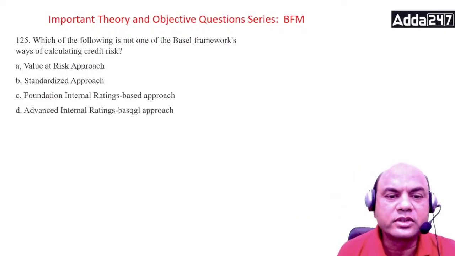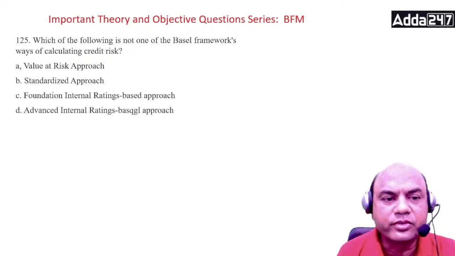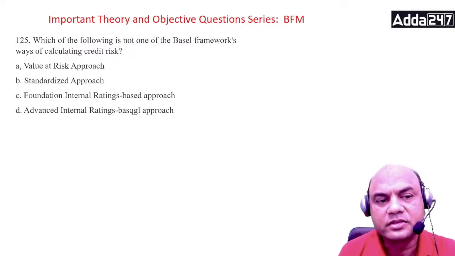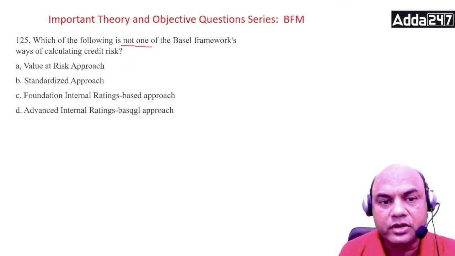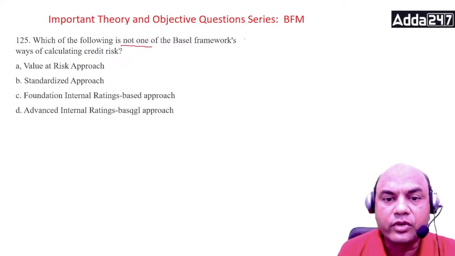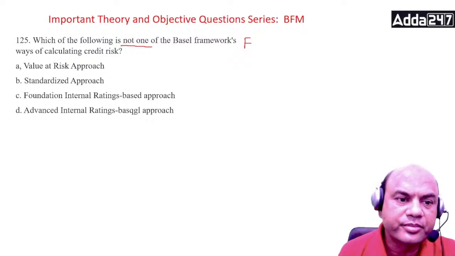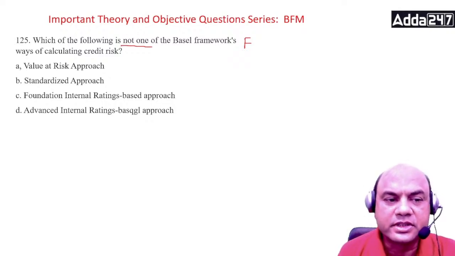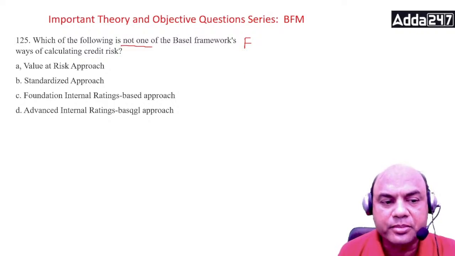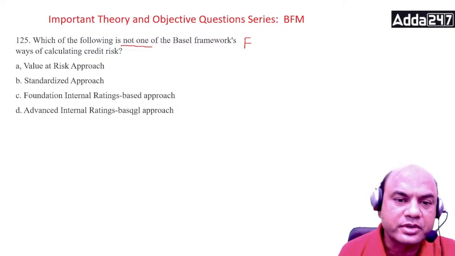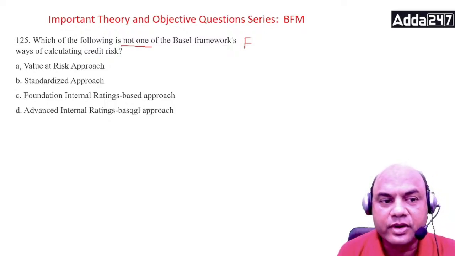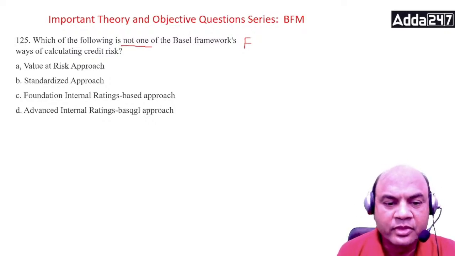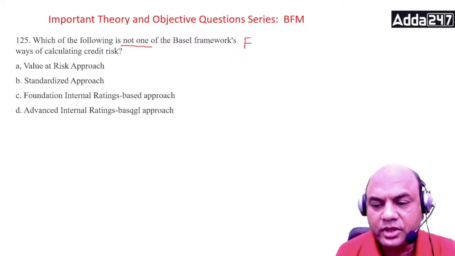Which of the following is not one of the Basel framework's ways of calculating credit risk? Not, so you want the false one. Remember. Value at risk approach, standardized approach, foundation internal rating based approach, and advanced internal rating based approach. We are focusing on credit risk over here. So what is the answer?